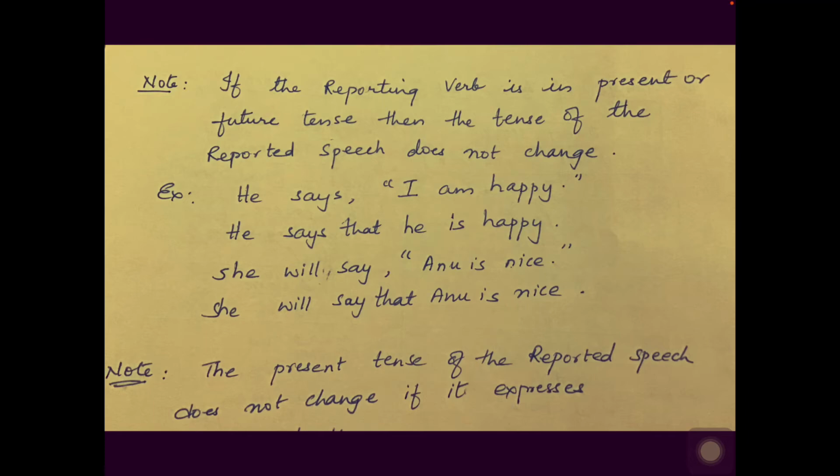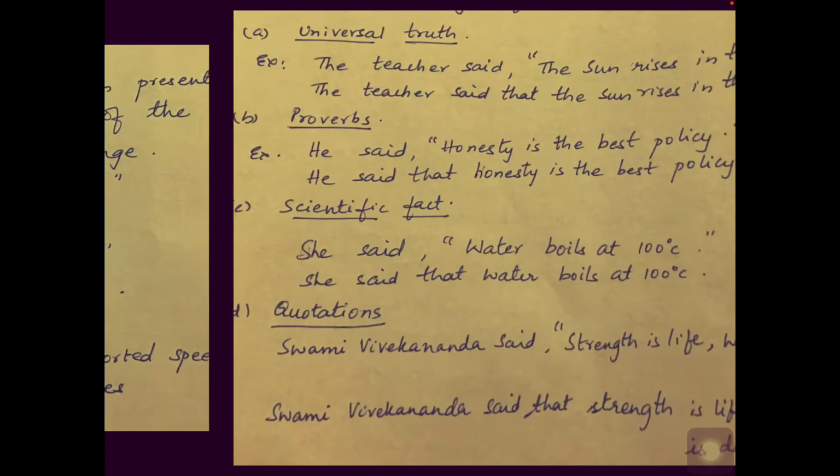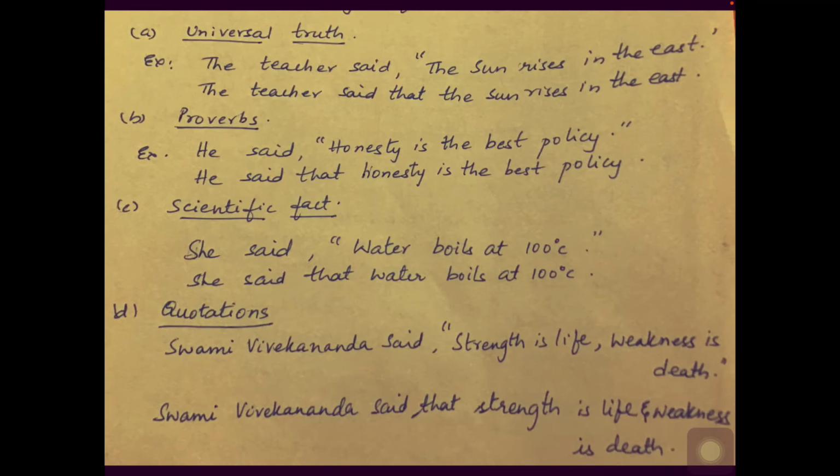Suppose the present tense of the reported speech does not change in certain cases, if it expresses a universal truth, or if it is a proverb, a scientific fact or some quotation. For example, universal truth. The teacher said the sun rises in the east. According to the rules I have told you, if the verb is in present tense, it will change to past tense.